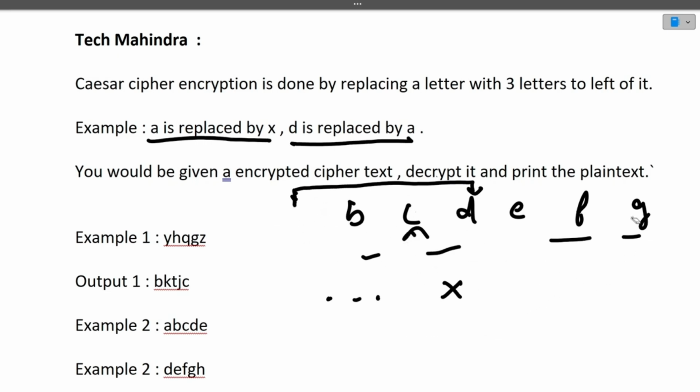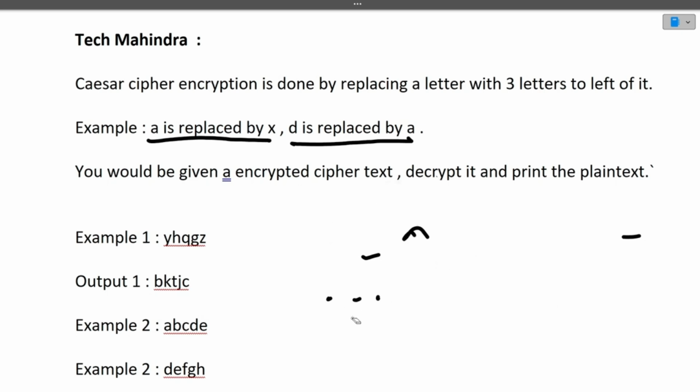If you still have any doubts, let's quickly look into the sample inputs that are given to us. Then the majority of the doubts will be cleared. So the first input is Y H Q G Z. We have to decrypt it by moving every character three letters to the right. What is three letters to the right of Y?